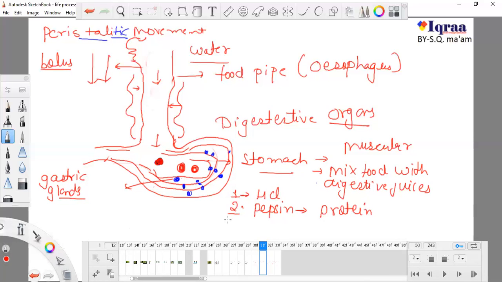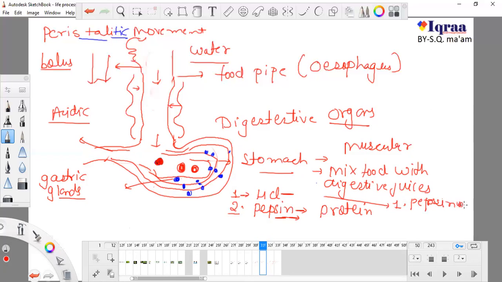We take three types of food: carbohydrates, fats, and proteins. Pepsin helps with protein, and HCl helps pepsin to work very well, because HCl provides an acidic environment. The environment of our stomach is acidic, and because of this acidic nature, pepsin works very well. So HCl does two things. First, the acid provides a very good environment so that the pepsin can work.